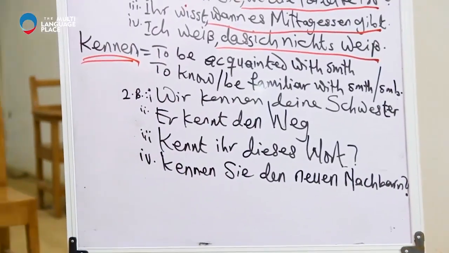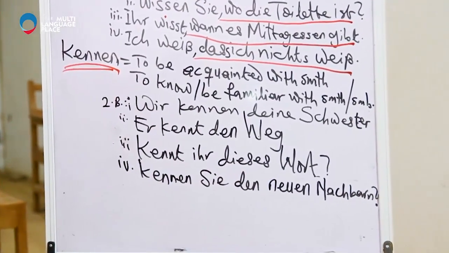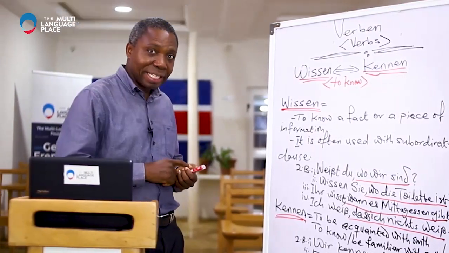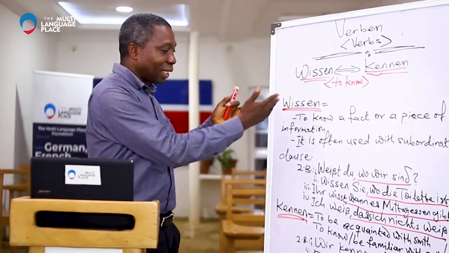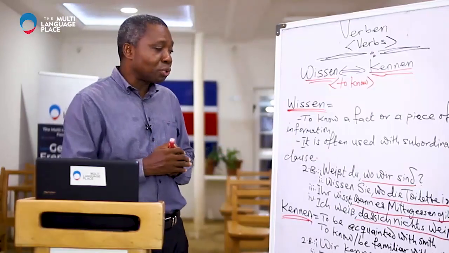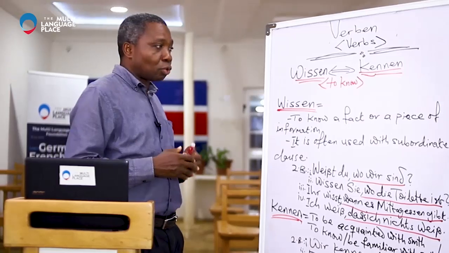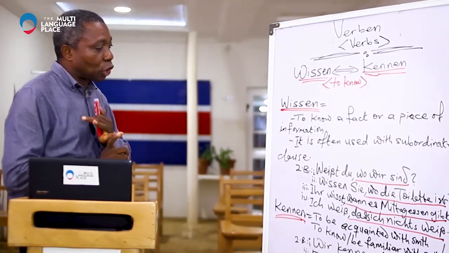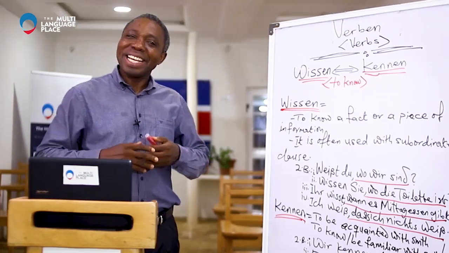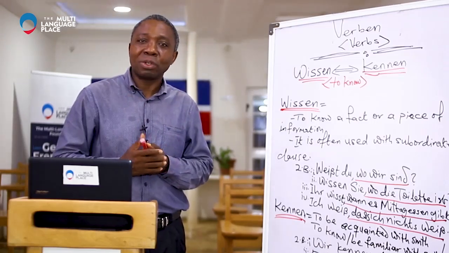So these are the examples to support the meaning and usage of kennen and wissen. Okay, we are still going to do more. Remember, number one, we have conjugated, and number two, we have used the two verbs in different sentences to differentiate how they are used. We're still going to have more examples to prove that. Once we have done the conjugation and used them in sentences, we want to go on to see a particularly interesting combination of the two in a short dialogue. So let's go for that now.